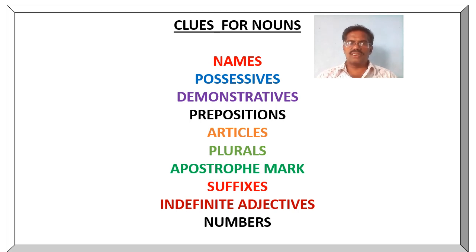These are some of the clues that help us identify the nouns. If these clues are known to the students, they can easily identify the nouns in the given passage.